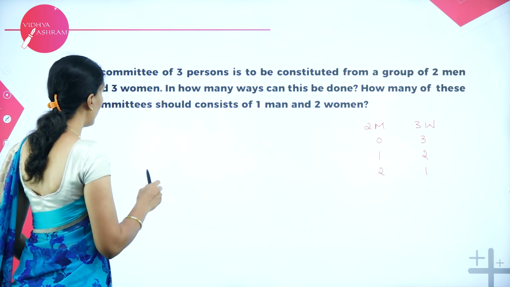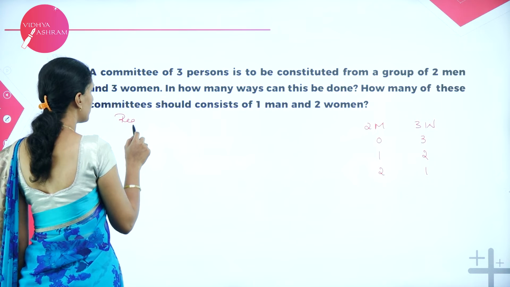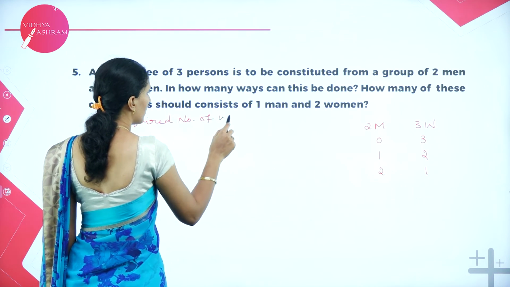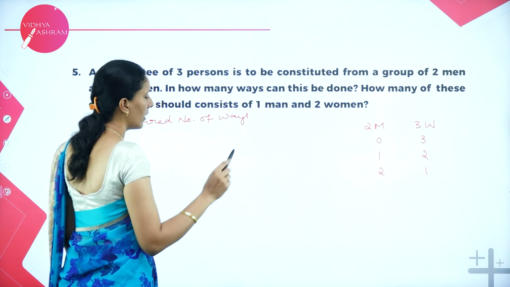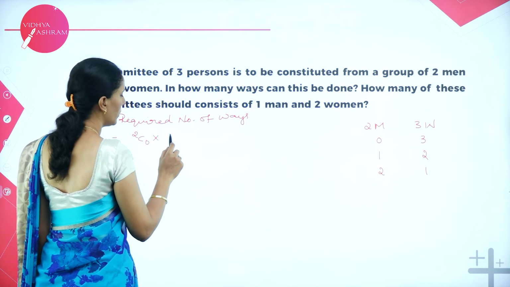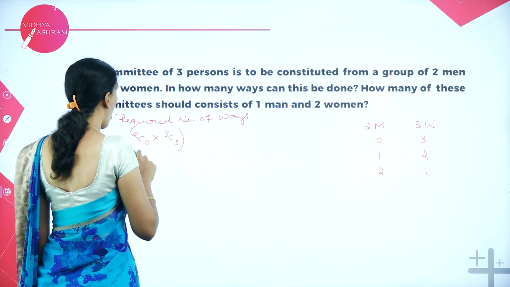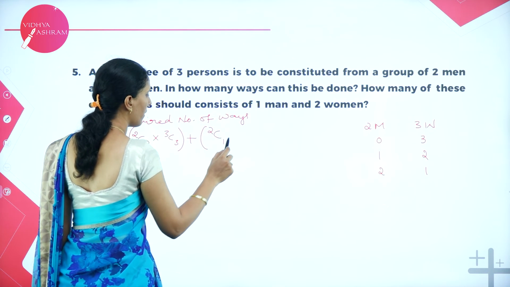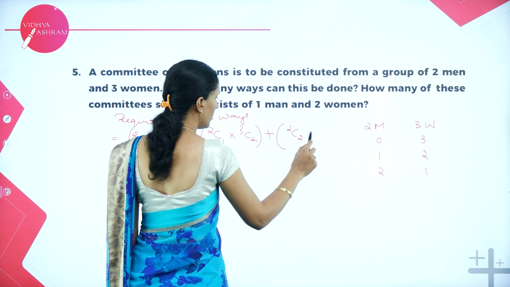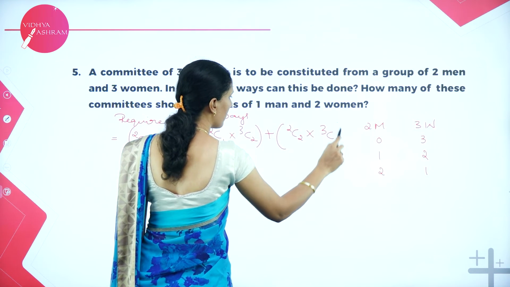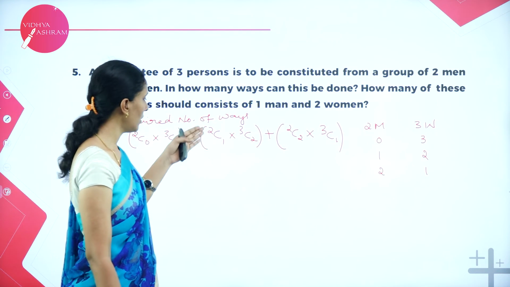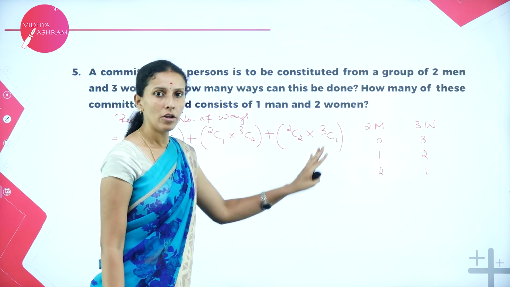So therefore, the required number of ways here, I can have 2C0 into 3C3, or 2C1 into 3C2, or 2C2 into 3C1. So these are the possibilities: no men are selected and all 3 women are selected, or 1 man and 2 women, or 2 men and 1 woman.